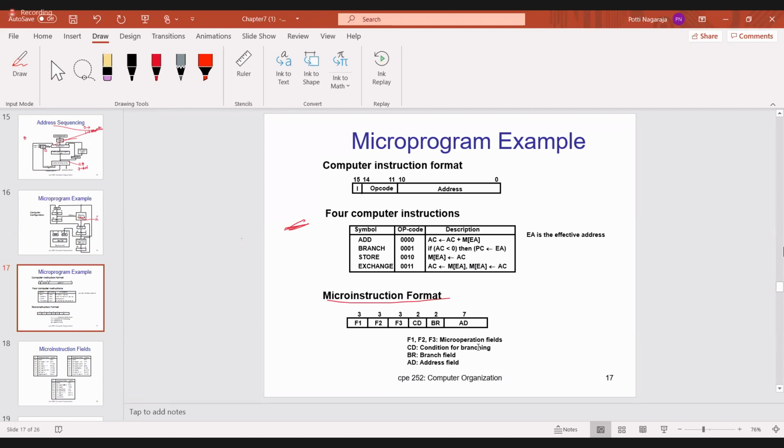7 bits. So in your exam I will ask what is the size of the CD? So you have to write 2 bits. If it is F1 it means 3 bits. So F1, F2, F3 are called micro operation fields. Now one question: each micro instruction has a maximum of how many micro operation fields? 3. F1, F2, F3. So try to remember this, okay?